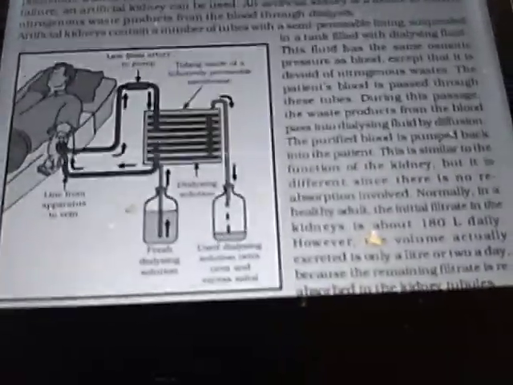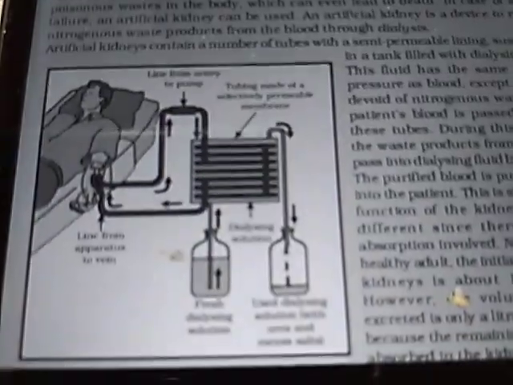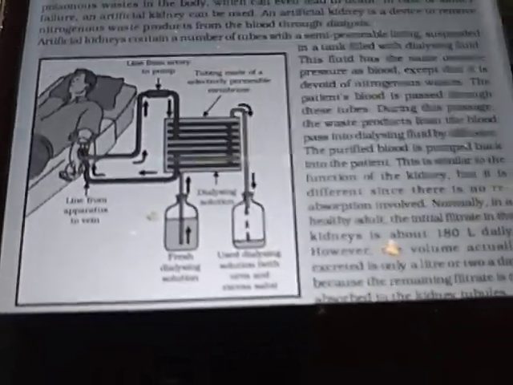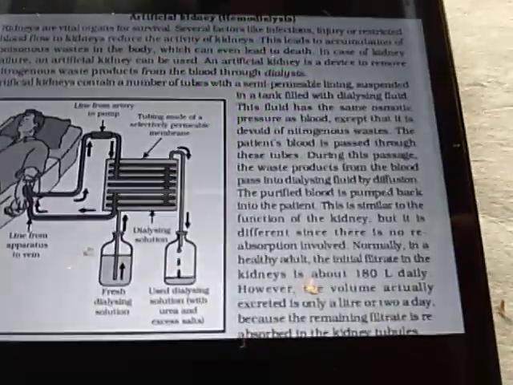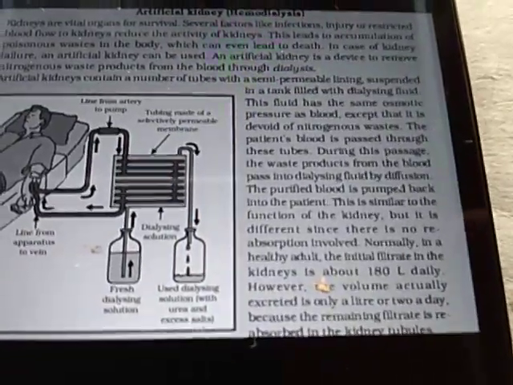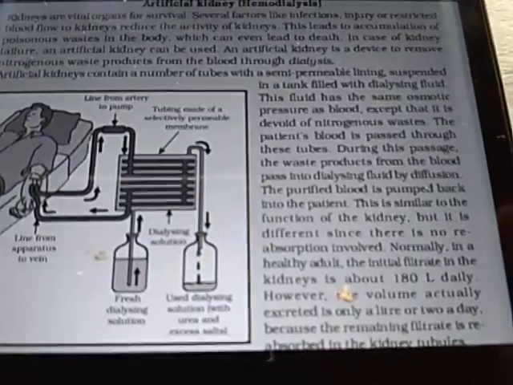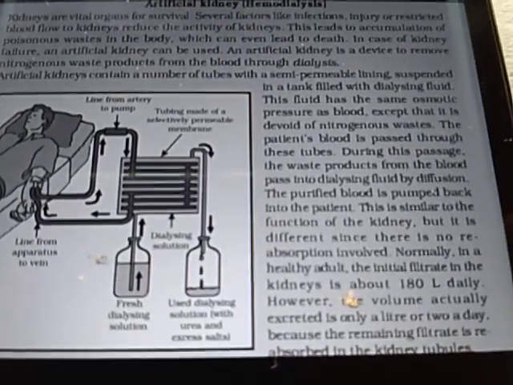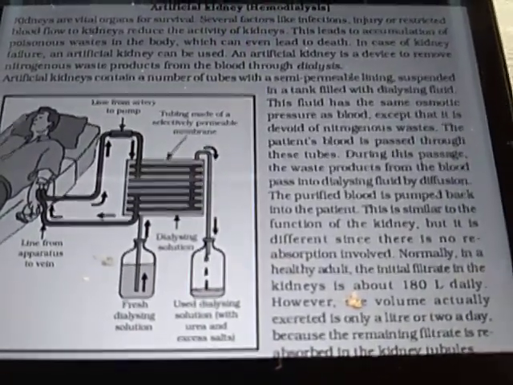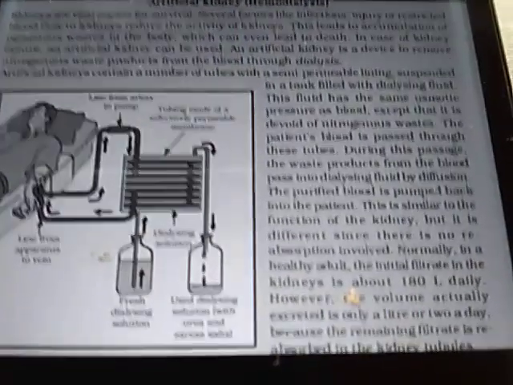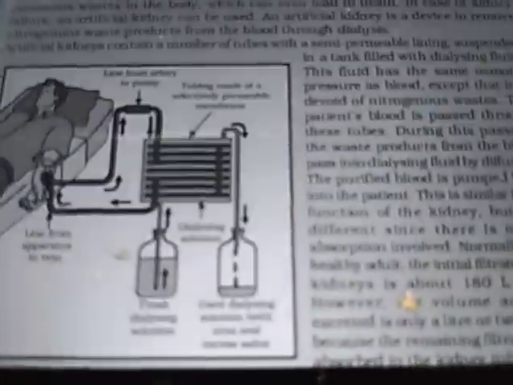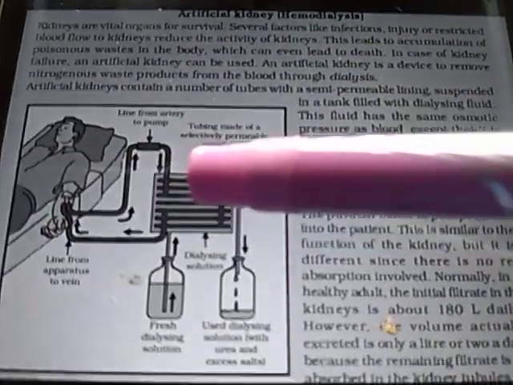So you see here, this is the structure of an artificial kidney. It is made up of semi permeable tubes suspended in a tank filled with dialyzing fluid. So this tank is here, containing dialyzing fluid, and the tubes are there.